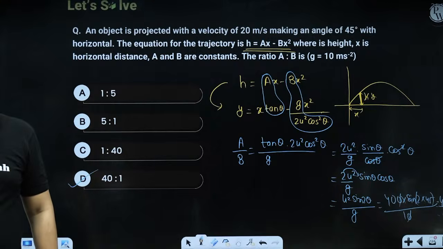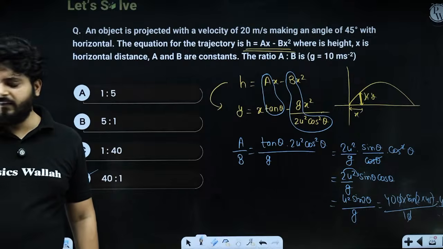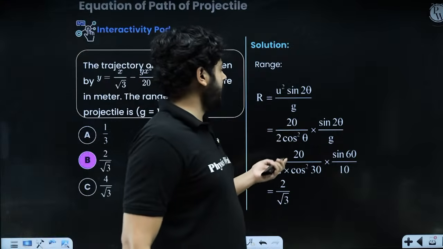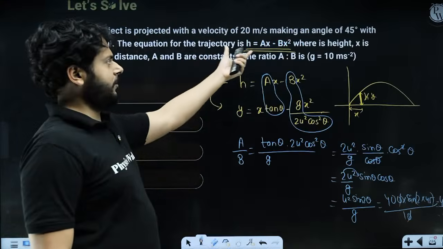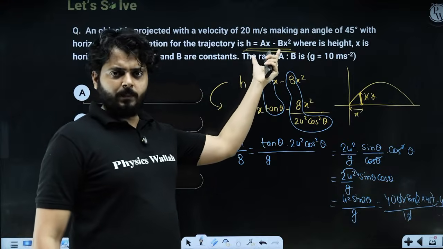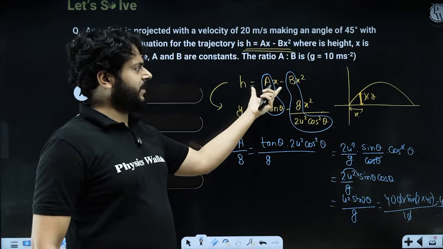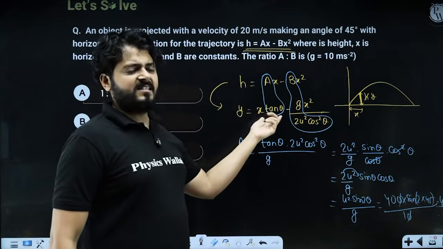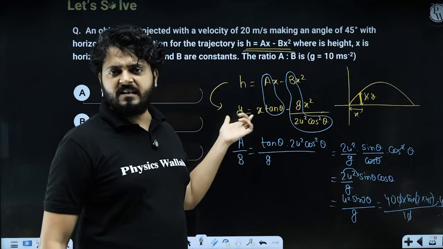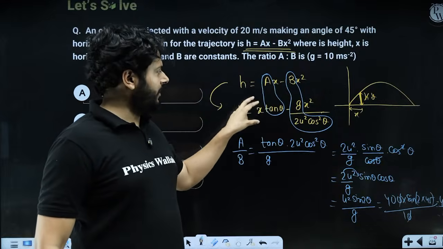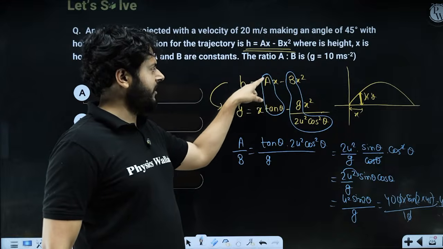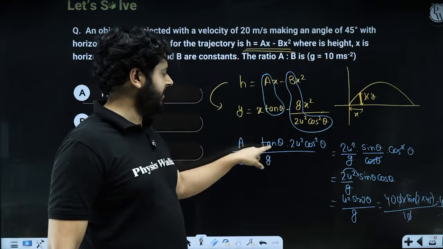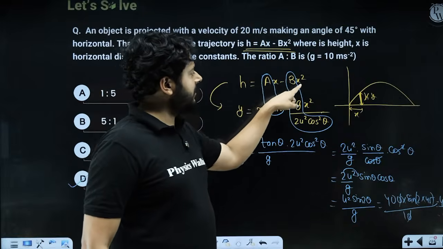So my dear kids, how will you solve this particular question? It is very clear that if you have the equation of a given projectile, Rupali beta, it is y is ax minus bx square, right? So what is really happening? y is x tan theta minus gx square upon 2u square cos square theta. This is the standard equation, right? So what we are doing is comparing the coefficients. The coefficient of x is a, the coefficient of x is tan theta. So here a is tan theta. The coefficient of x square is b.